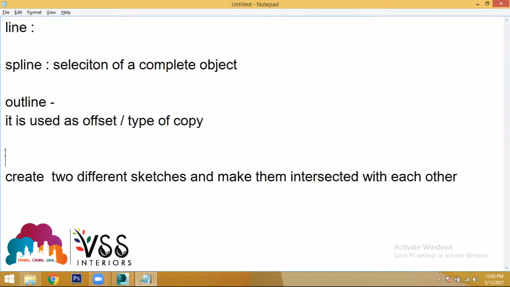If you want to use trim in 3ds Max, trim will be provided in the line tool only. Trim is a setting which is provided in the line. We don't have a trim separate tool. So to use this trim tool, first create two different sketches and make them intersected with each other. And then make both sketches become a single sketch.